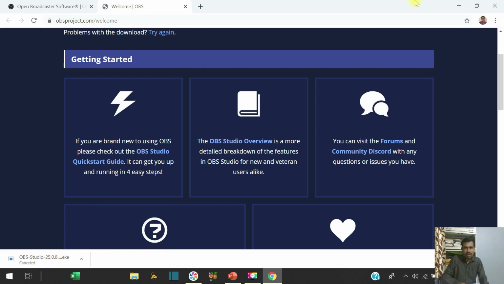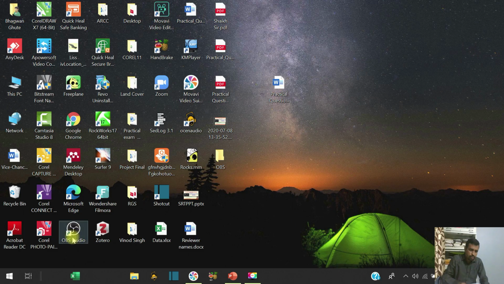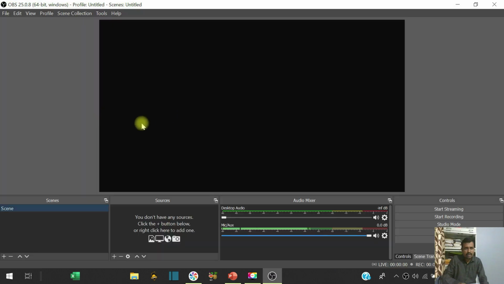Once you download and install it, OBS Studio will be on your desktop. Just go on this and click that one. Automatically the OBS software will open. As soon as you enter, this is the interface of this particular OBS software. You see here File, Edit, View, Profile, Scene Collection, Tools. These are the different tabs present at the top left side of this software.